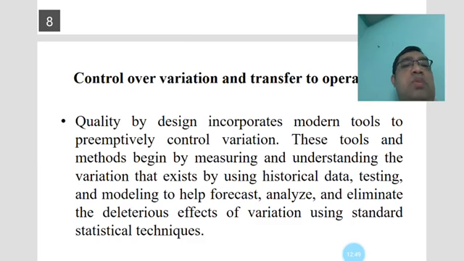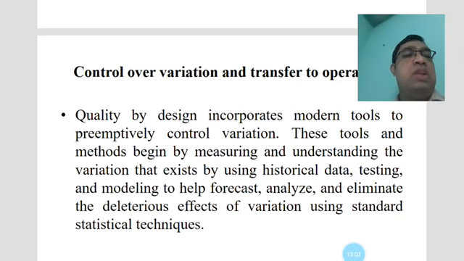These tools and methods are used for measuring and understanding variations, and basically understanding which type of variation applies and how it is beneficial. That exists by using the historical data, and basically a data simulation process will be done by applying these tools.